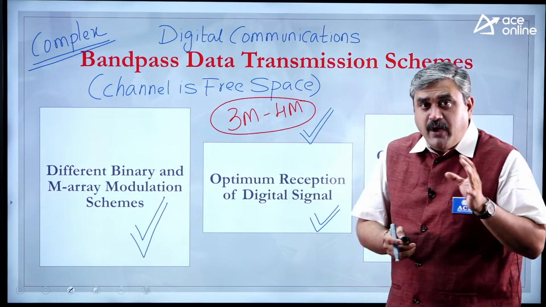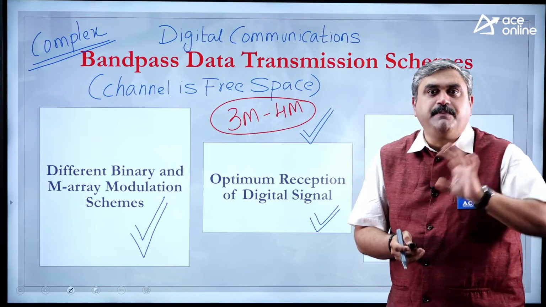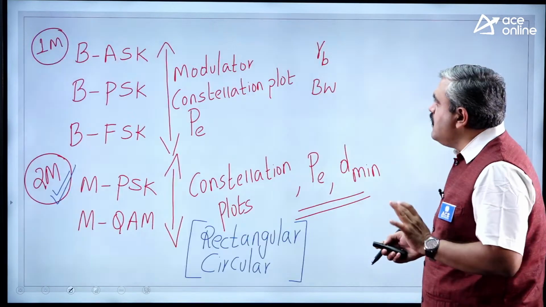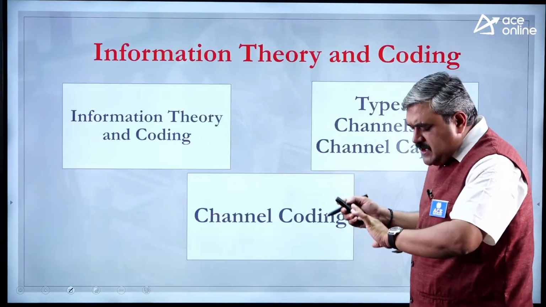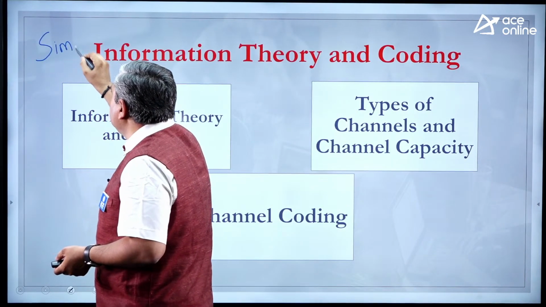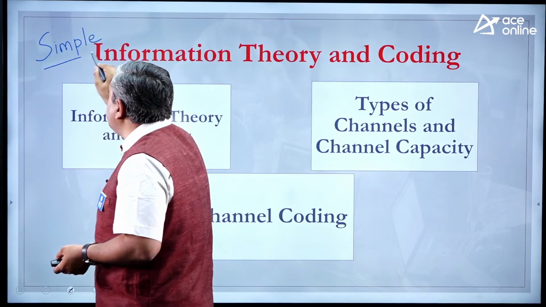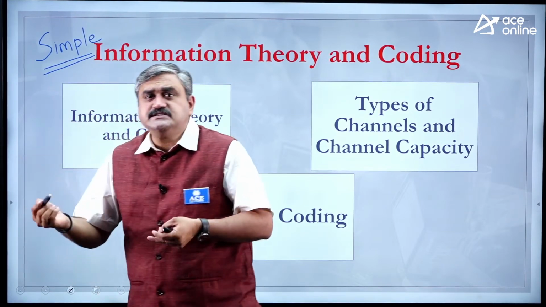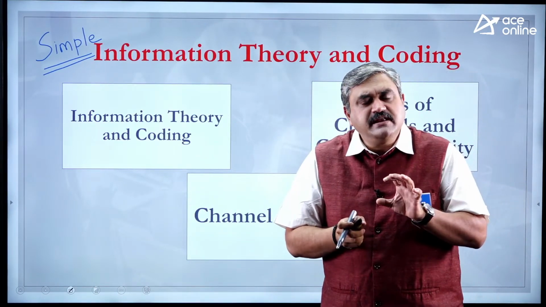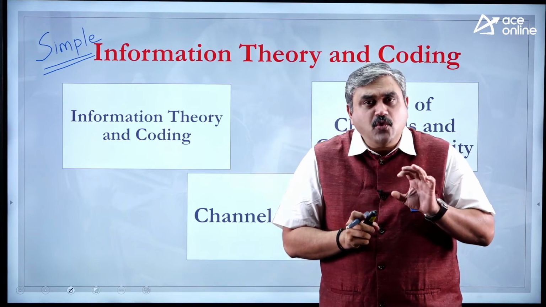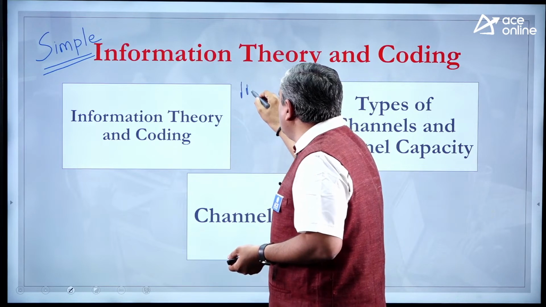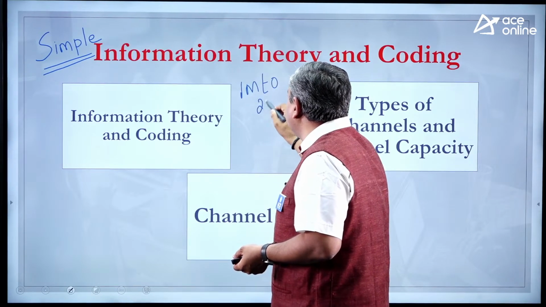So this is how you have to cover the digital communication part. First part is baseband, next part is bandpass. Now, once this is done, the remaining part is very simple, information theory and coding. You need not spend more time on this area. Actually, this is 2 subjects in your engineering curriculum, but from the GATE syllabus point of view, it is very, very much limited. So don't waste too much time on this area. Maximum weightage is 1 mark to 2 marks, not more than that.